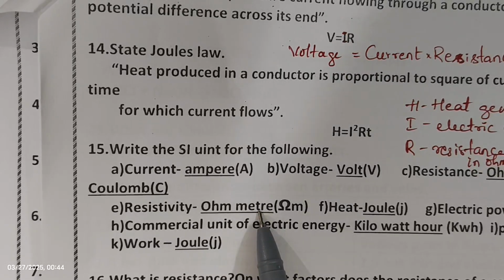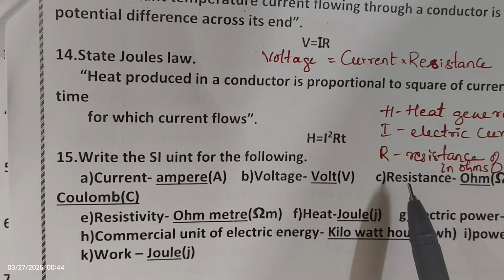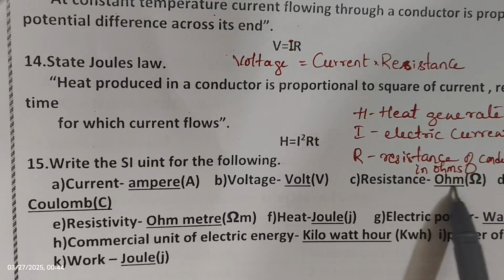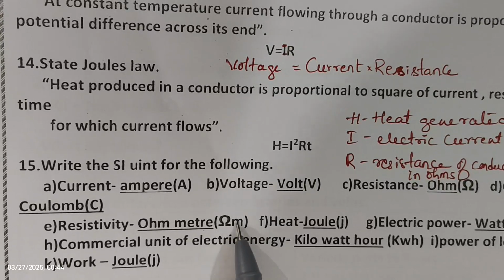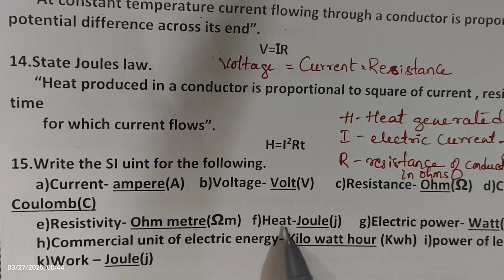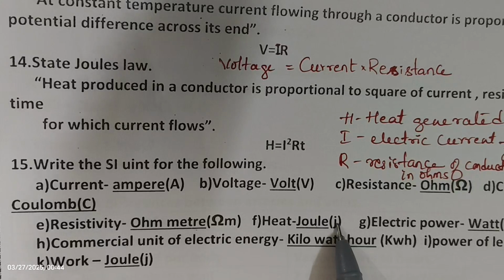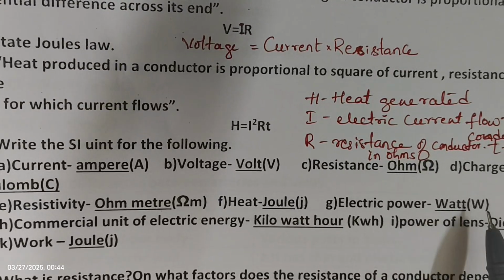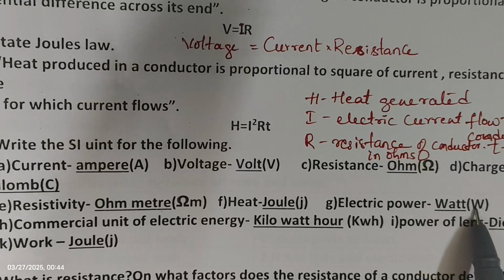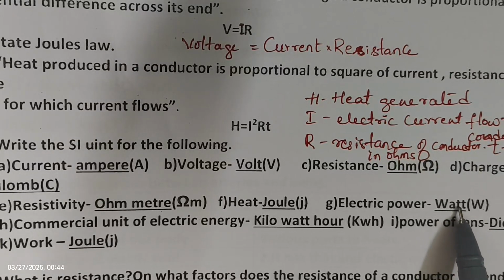So resistance is ohm. So see the difference. Resistance is ohm and resistivity is ohm meter. Okay. Then heat SI unit is joule, represented by J. Electric power is represented by watt, W. So W is the SI unit of electric power.